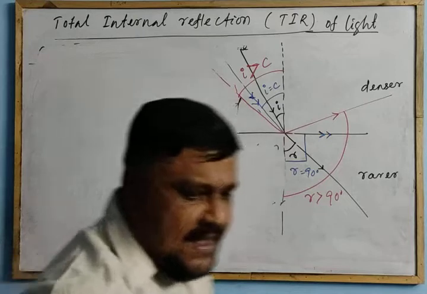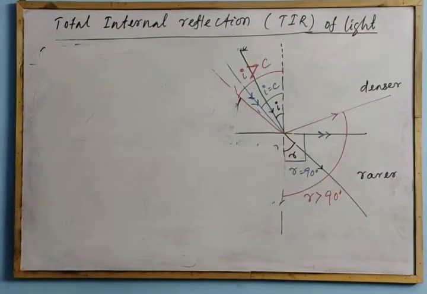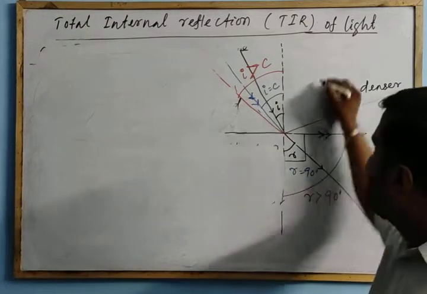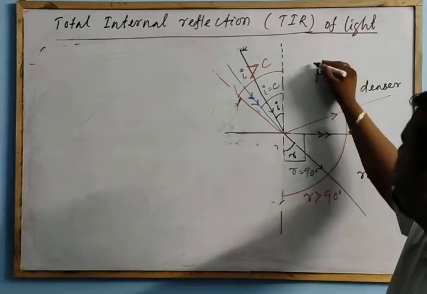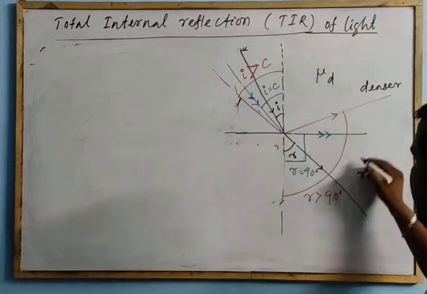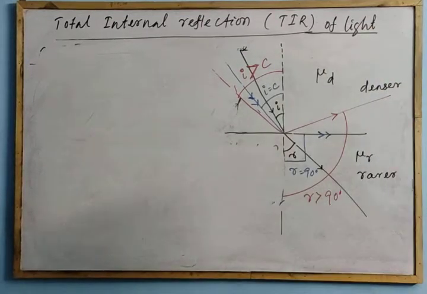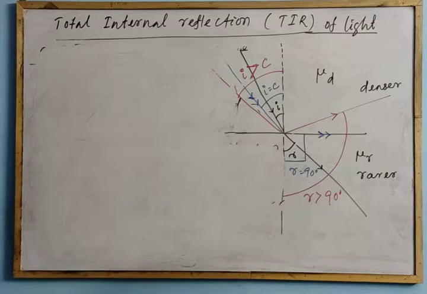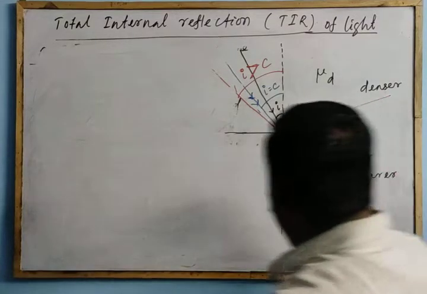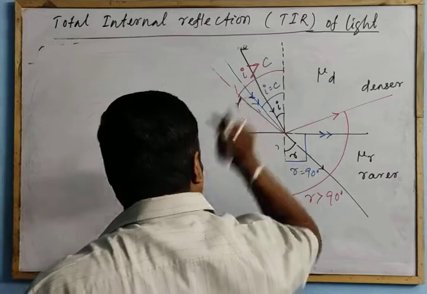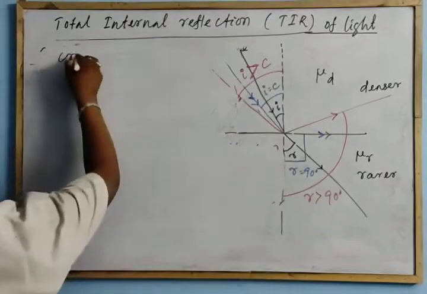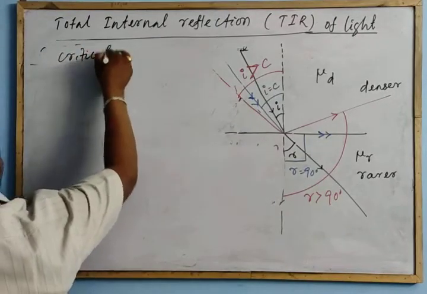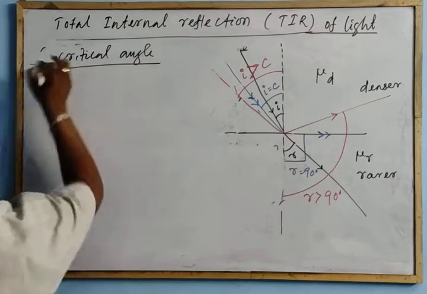Now we go to the expression for critical angle. Let the absolute refractive index of the denser medium be mu d, with respect to air, absolute meaning with respect to air, and for the rarer medium, mu r. This is the absolute refractive index of denser and rarer. Then we will find an expression for the critical angle in terms of refractive index.